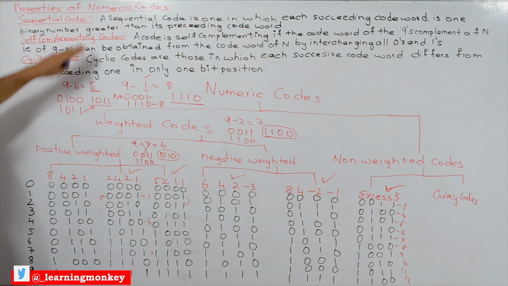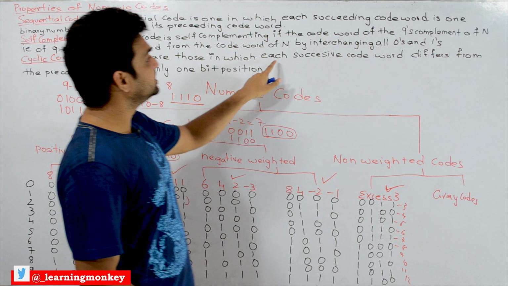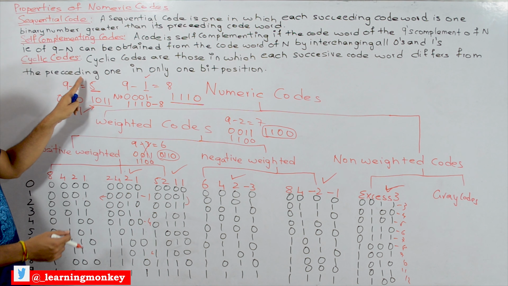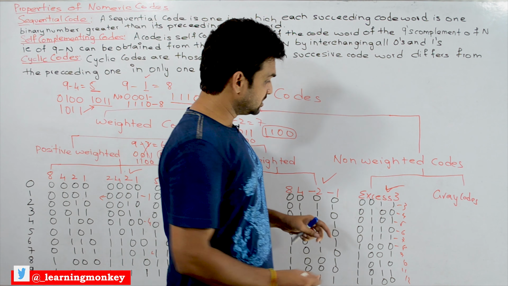Okay, so this is one of the properties of the numeric codes, and the next one is cyclic codes. Cyclic codes are those in which each successive code word differs from the preceding one in only 1 bit position. So none of these code words are cyclic codes. Gray codes are cyclic codes, but we haven't discussed anything about gray codes. So we will take just 2 examples of two successive gray codes, and we will try to understand the definition of cyclic codes. We will understand more about cyclic codes when we discuss gray codes.